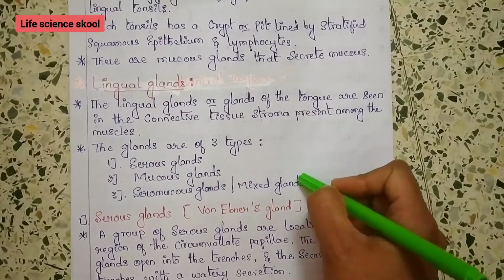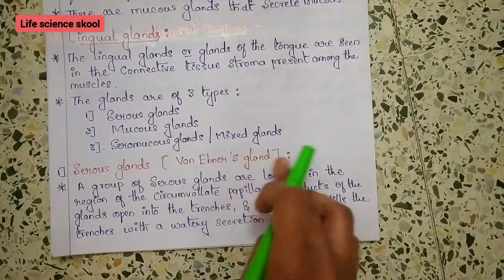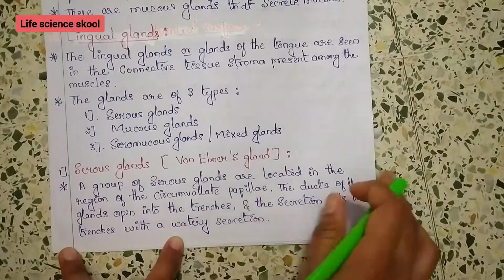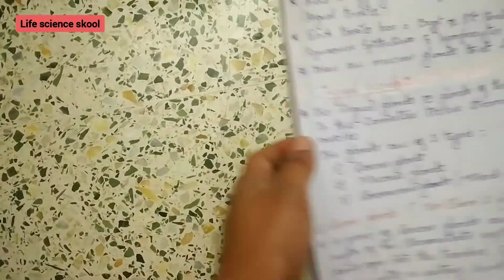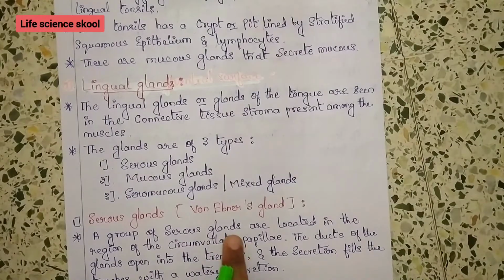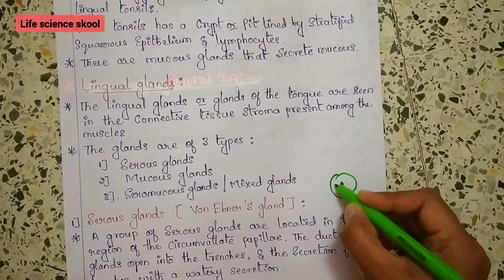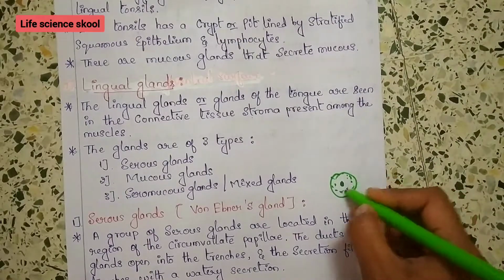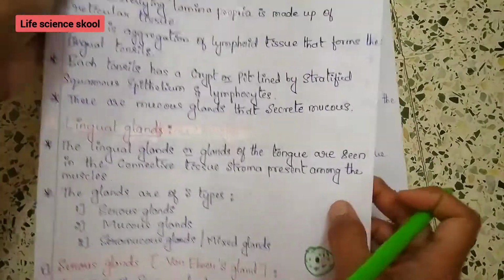Now we will learn the first one, that is serous gland, which is also called von Ebner's gland. A group of serous glands are located in the region of the circumvallate papillae. The ducts of the glands open into the trenches, which I have mentioned as a furrow or a pit. The secretion fills this trench with a watery secretion, that is serous secretion. Okay, that's about the serous gland.